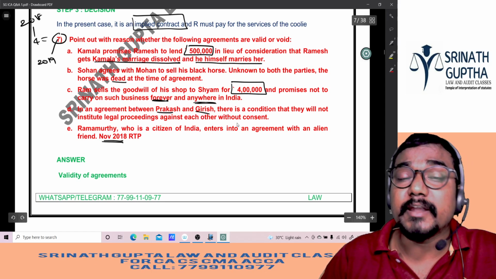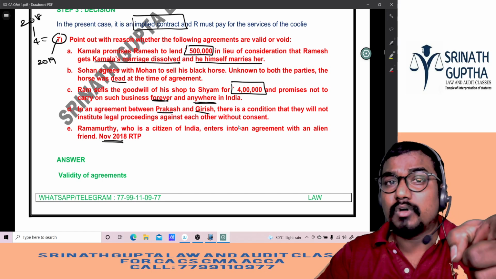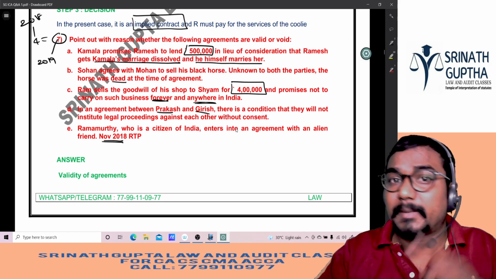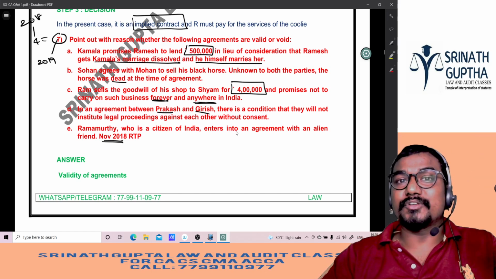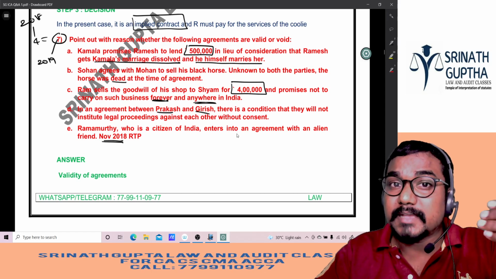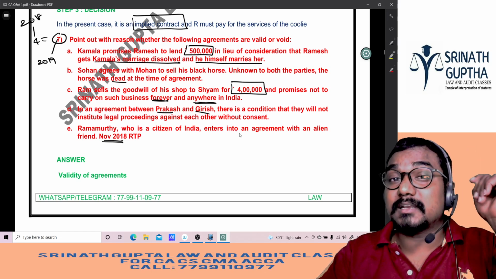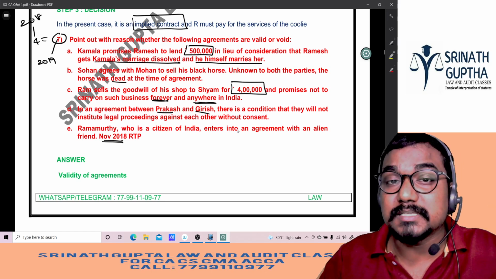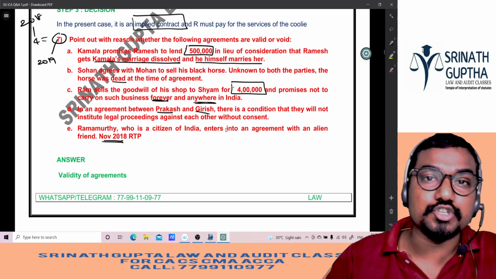Agreement independent of trade. I have a right to file a case on you if you make the default. You have a right to file a case on me if I make the default. But I said, I will not file a case on you. You will not file a case on me even if any one of us makes a default. It is an agreement restricting us to approach court of law. Agreement independent of legal proceedings and void ab initio.